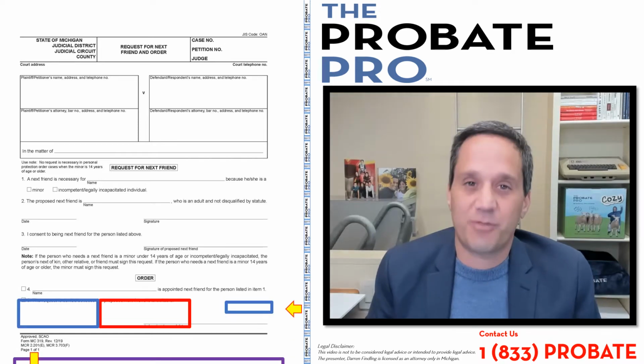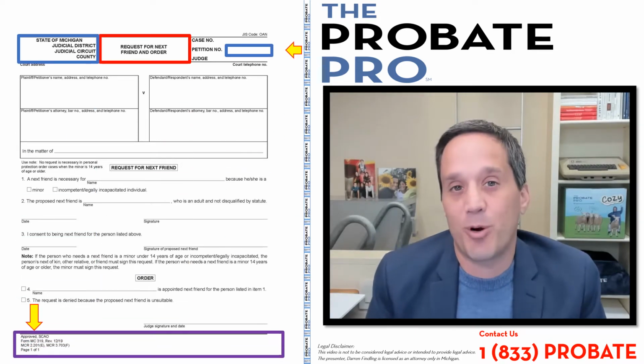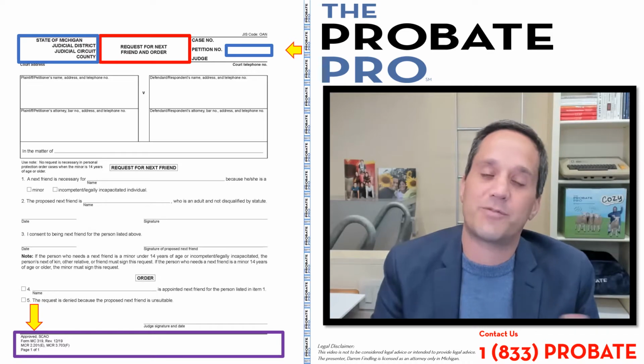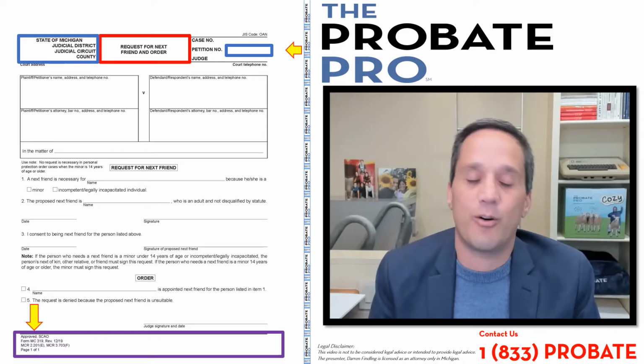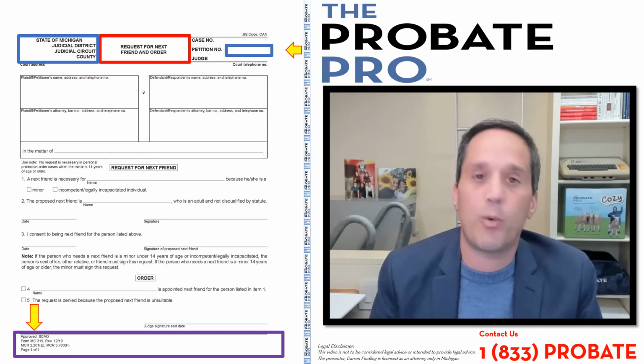The request for next friend. Hi, I'm Darren Findling of the Probate Pro, and we're going to cover the request for next friend, a SCAO form, State Court Administrative Office Form MC 319.